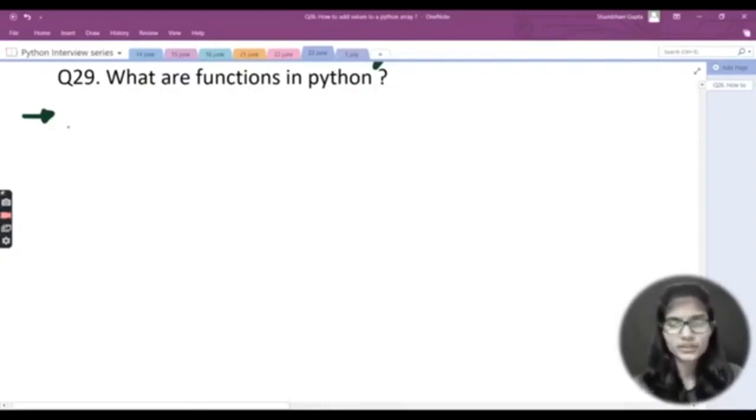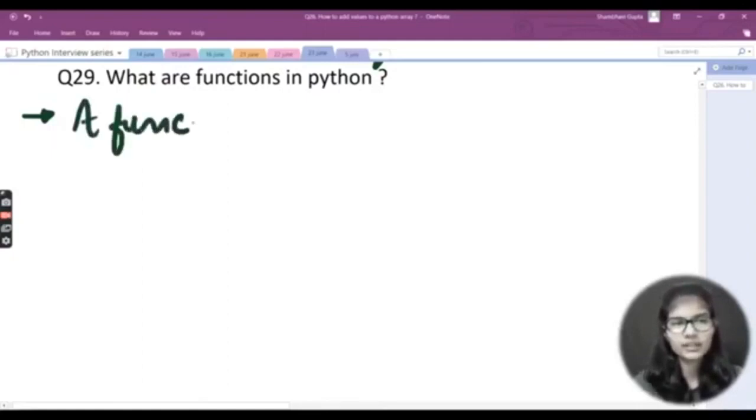Let's see how to give a very accurate answer for this particular topic. Because in this topic there are many things we can tell. Basically, what are functions, then we can go on to user defined, built-in, we can discuss the built-ins in detail, and in user defined we have passing arguments, without passing arguments, taking user input, without taking user input. We have many things to add on functions, right? But how to give the correct and accurate answer, that we'll be seeing here, right?